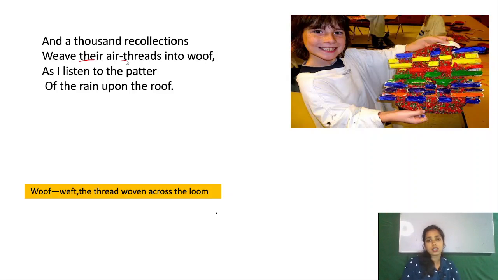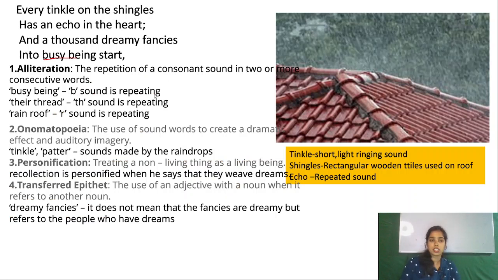Weave their air threads. तो ये क्या हो गया? ये भी हमारा alliteration हो गया. Okay, and of the rain upon the roof, r. This is also an alliteration.